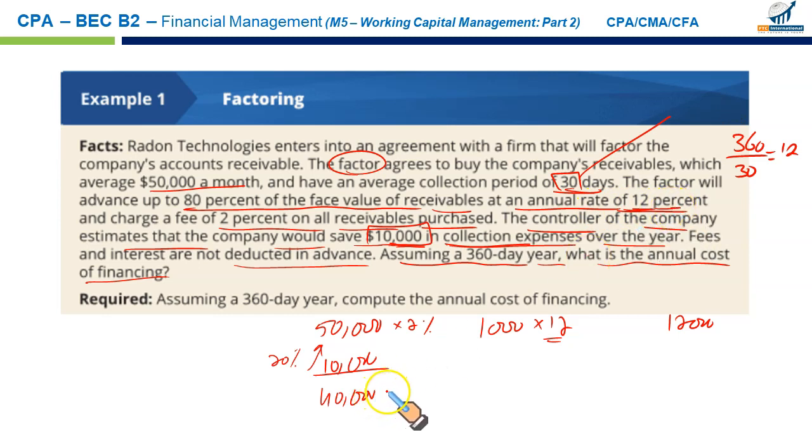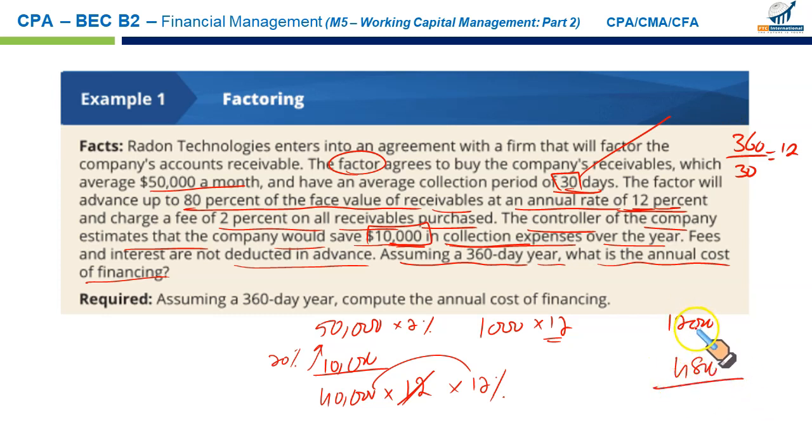Since there will be 40,000 of each payment for 12 periods, you are going to multiply it by 12. Remember, the collection period is 30 days. 40,000 multiplied by 12 for annual calculation. So on annual basis, 40,000 is the net amount advanced on monthly basis. Charging a 12% interest on it is going to be 4,800.